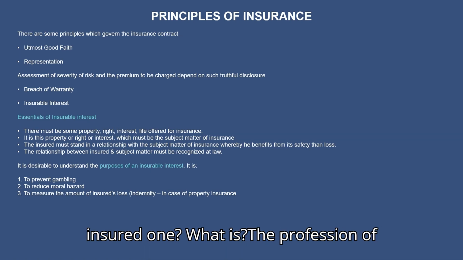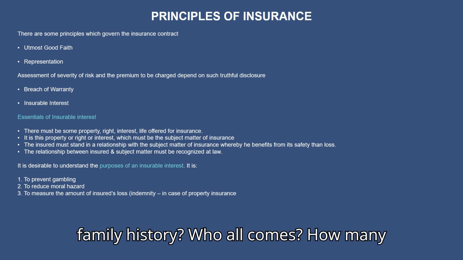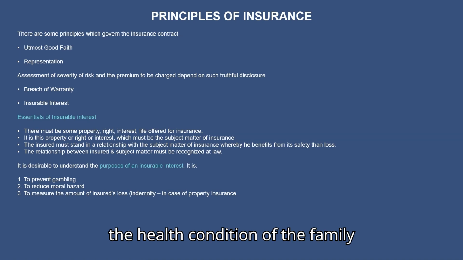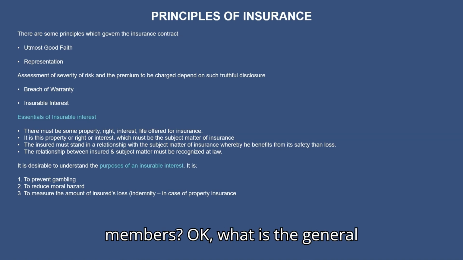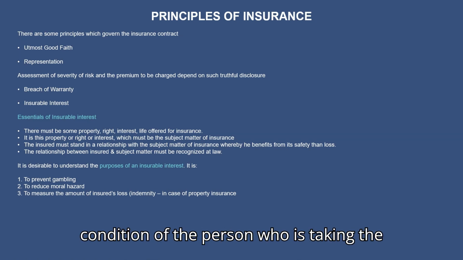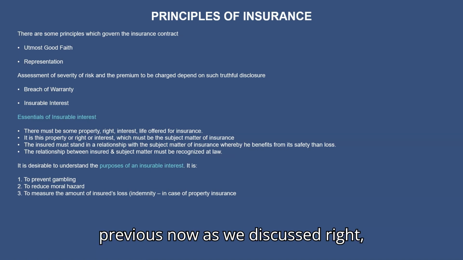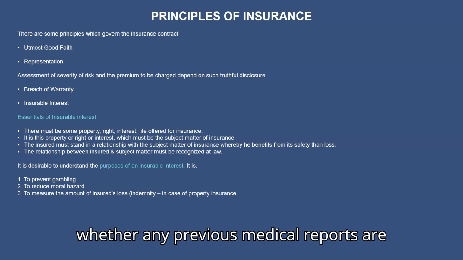What is the age? What is the family history? How many members are there in the family? What is the health condition of the family members? What is the general condition of the person who is taking the insurance? Whether any previous medical reports are there.